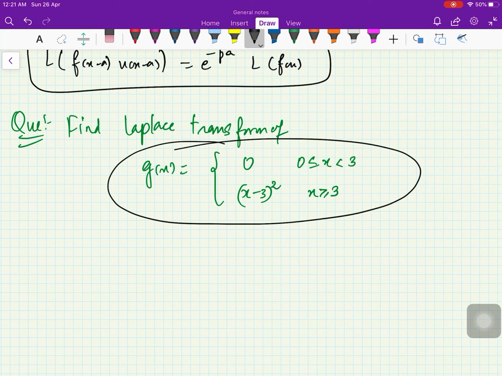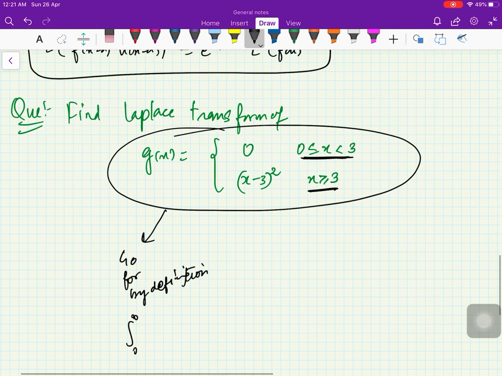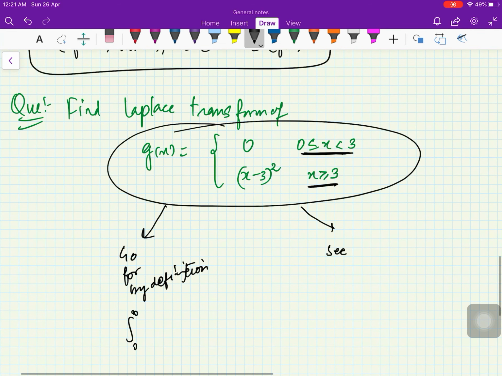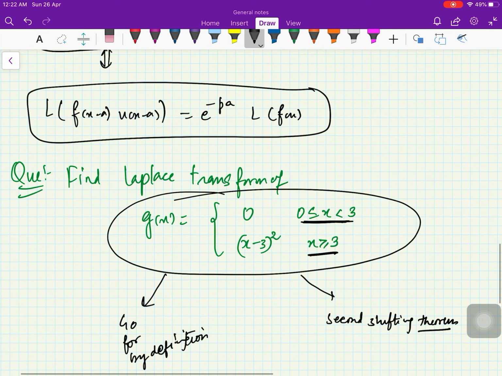Now, till now, if you remember, whenever we had these questions we went by definition. We found the Laplace transform by definition, where you write it as 0 to infinity, then break it into 0 to 3, and then 3 to infinity. Another way is you can use the second shifting theorem. That will make your life easy, right?